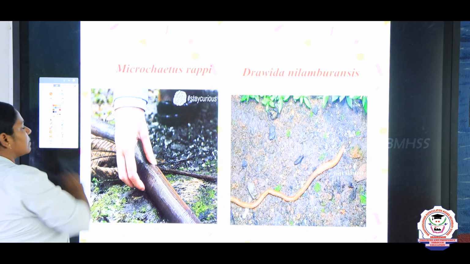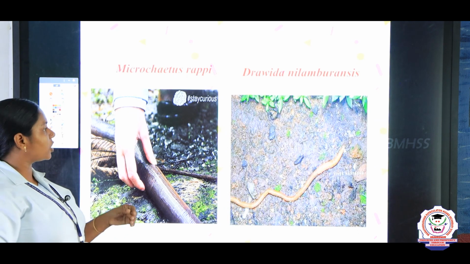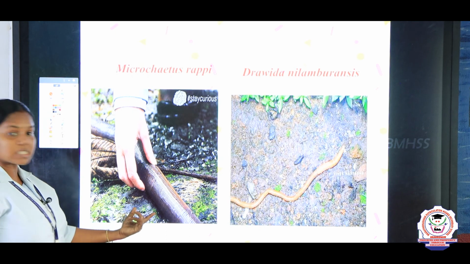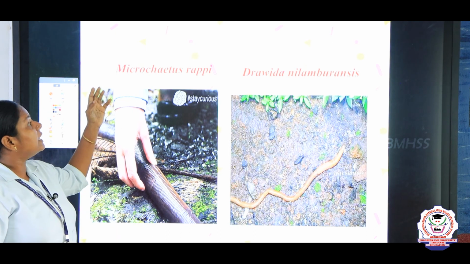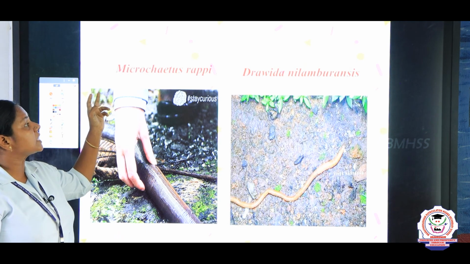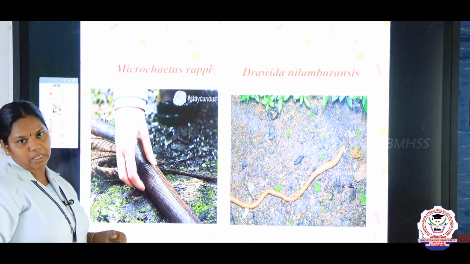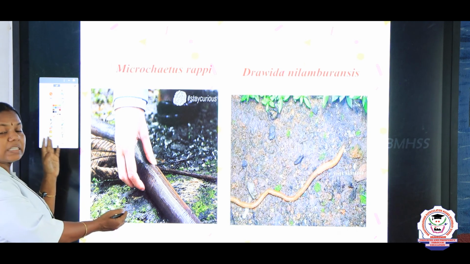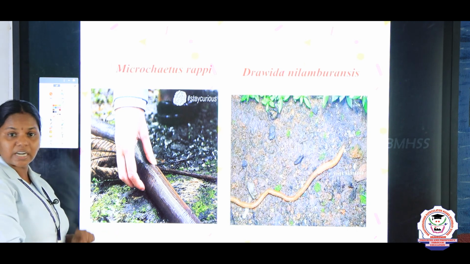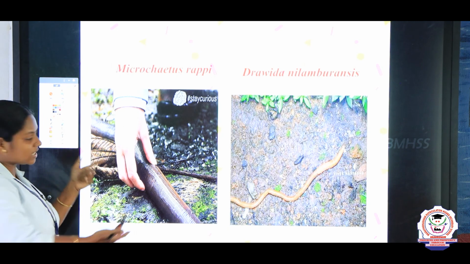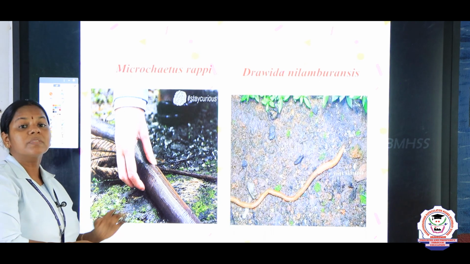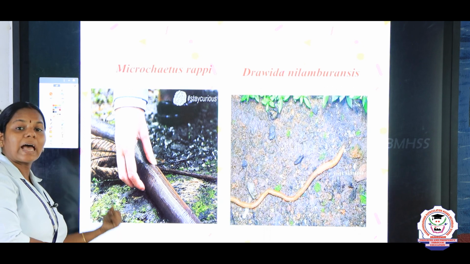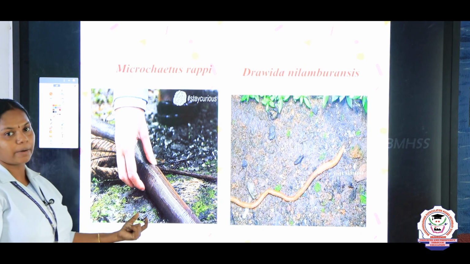And now let us see some important interesting facts regarding this, children. Just look at this earthworm, how big it is, right? It is like a snake, right? The scientific name of this is Microchaetus rappi. This is nearly 22 feet in length, children, and it resembles a snake. And it is found in South Africa. It is said to be the African giant earthworm, right?